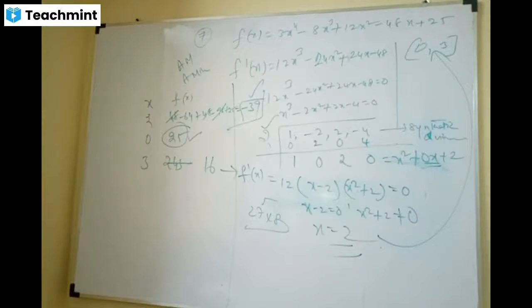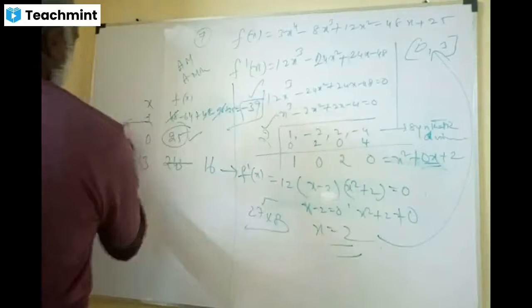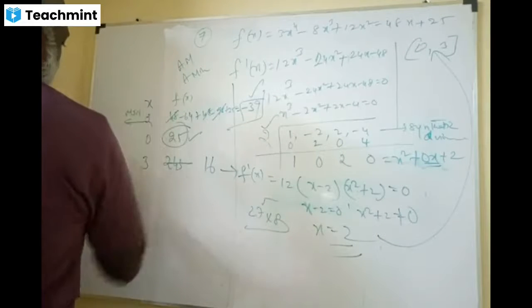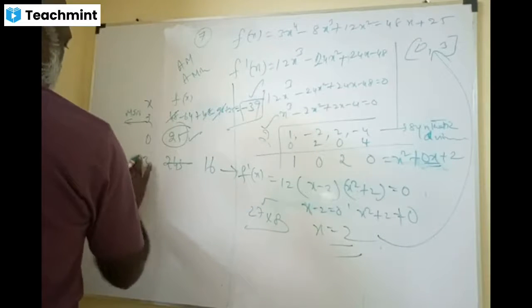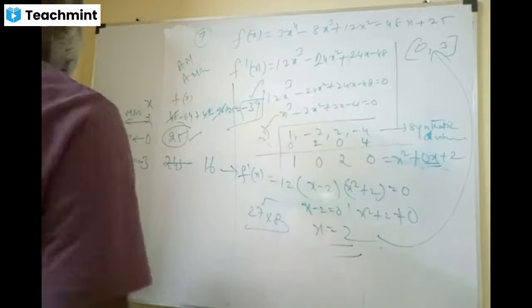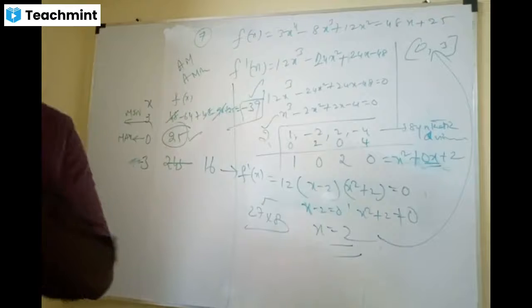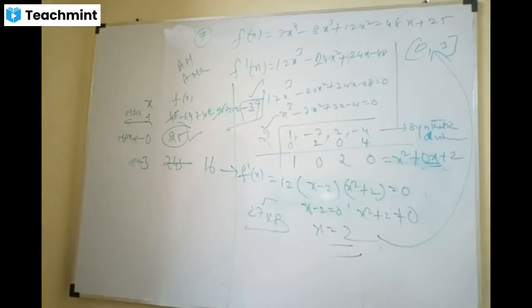Neither maximum nor minimum. So you all understand, please? This is minimum at x equal to 2. At x equal to 0, it is maximum. Absolute maximum and absolute minimum. That is question number 7.